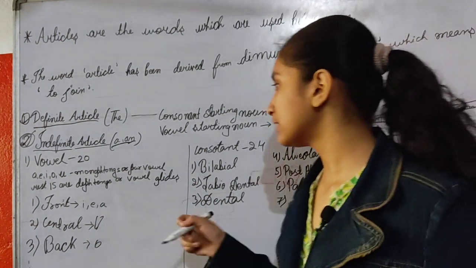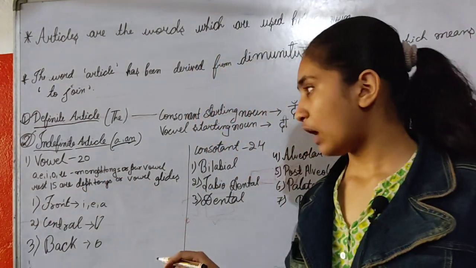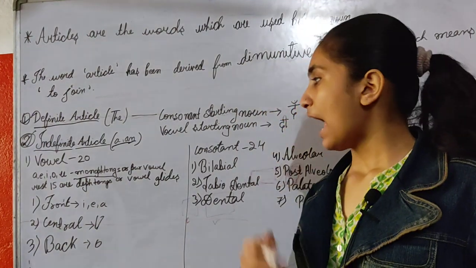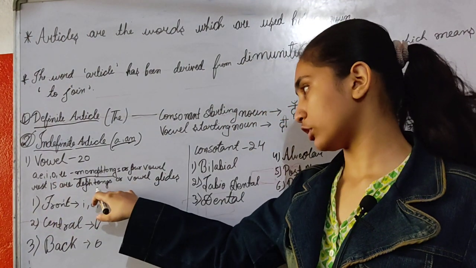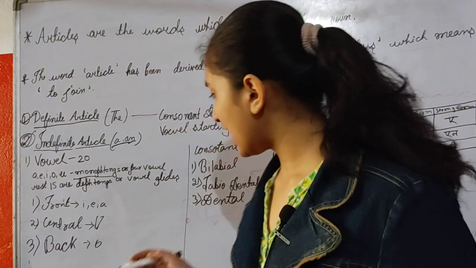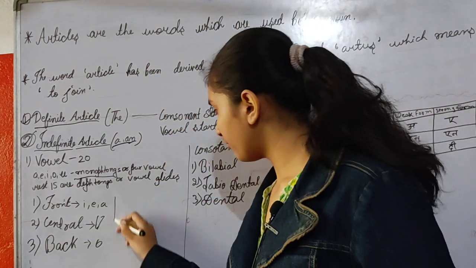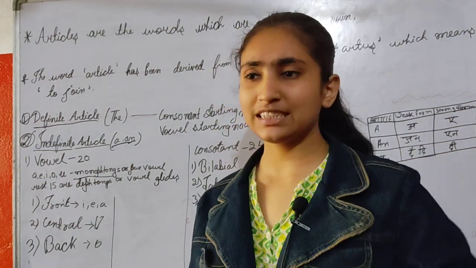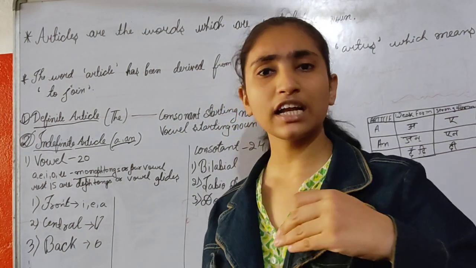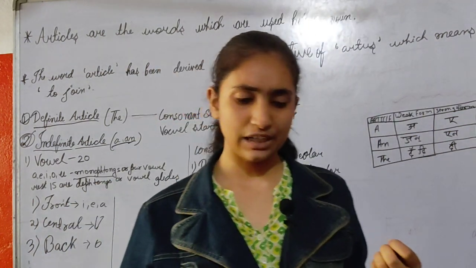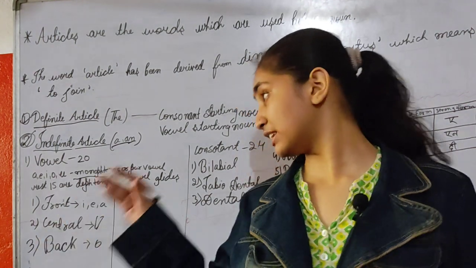Now come to the point. A, E, I, O, U are the pure vowels, or they are also known as monophthongs. And the rest 15 are diphthongs or vowel glides. Okay. Vowel glides, let's take some example of vowel glide. Actually, we don't use them. Diphthongs are used when you are learning the phonetics, just like American accent, British accent. Then these diphthongs are used.